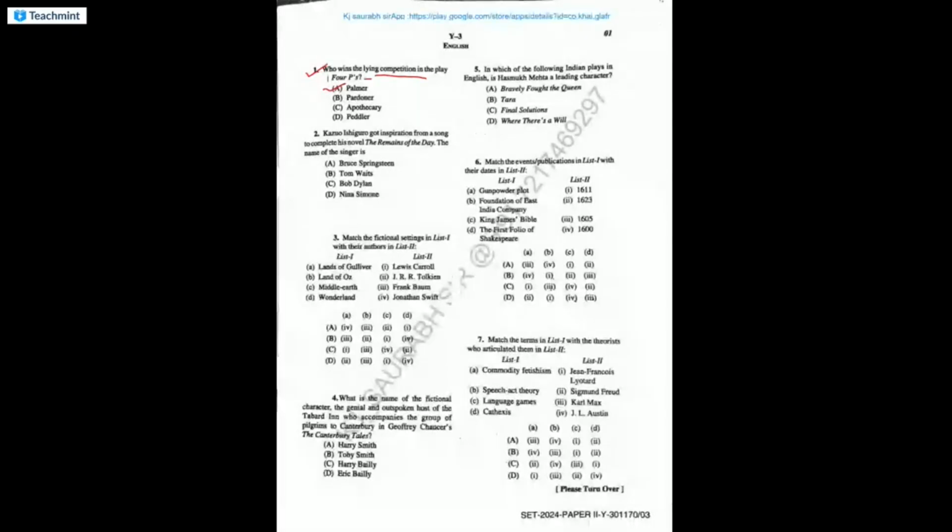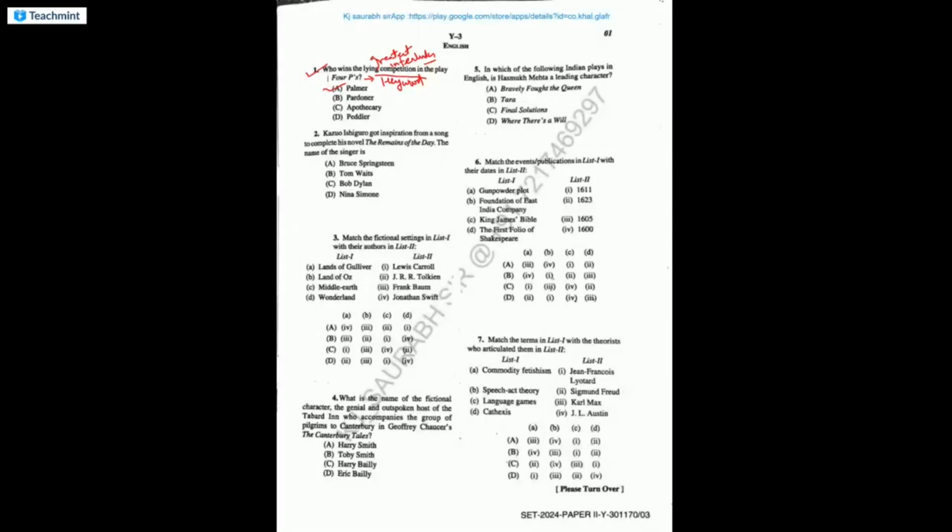Okay, so let's start. So first question is, who wins the line competition in the play Four Ps? The answer is Palmer. And this Four Ps is written by Heywood. It is called the greatest interlude of English literature. What were interludes? Interludes were brief comic drama.